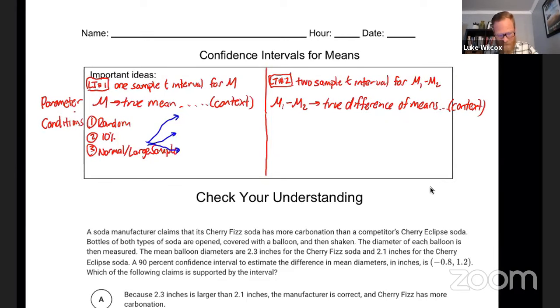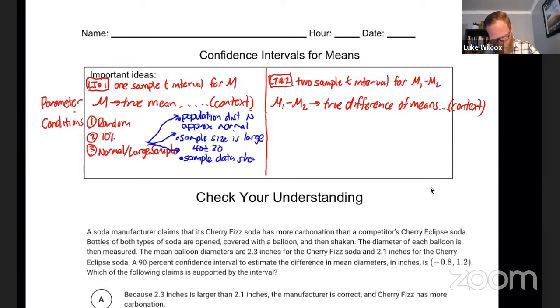The easiest way is sometimes in the problem, they will tell you that the population distribution is approximately normal, which would automatically mean that the sampling distribution is approximately normal. The next best way is if your sample size is large, and when I say large, I mean greater than or equal to 30. And the third way, which we had to utilize with the AP stats sample, was that the sample data shows no strong skew or outliers.